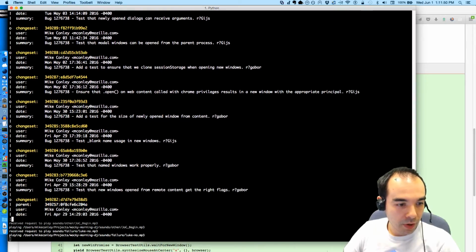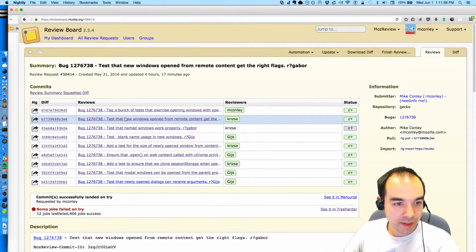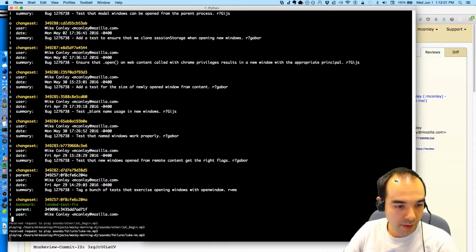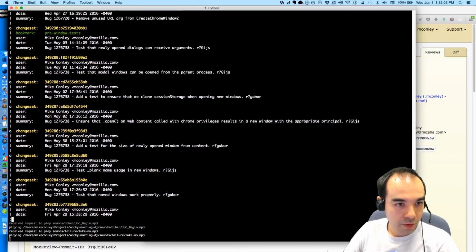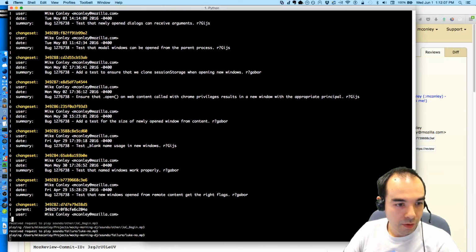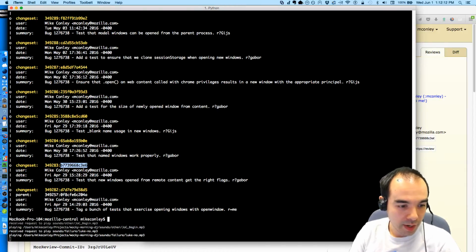I reorganized my patches to put all the tests at the front, and I think it was the test that new windows open from remote content, right here. We're going to check that one out.